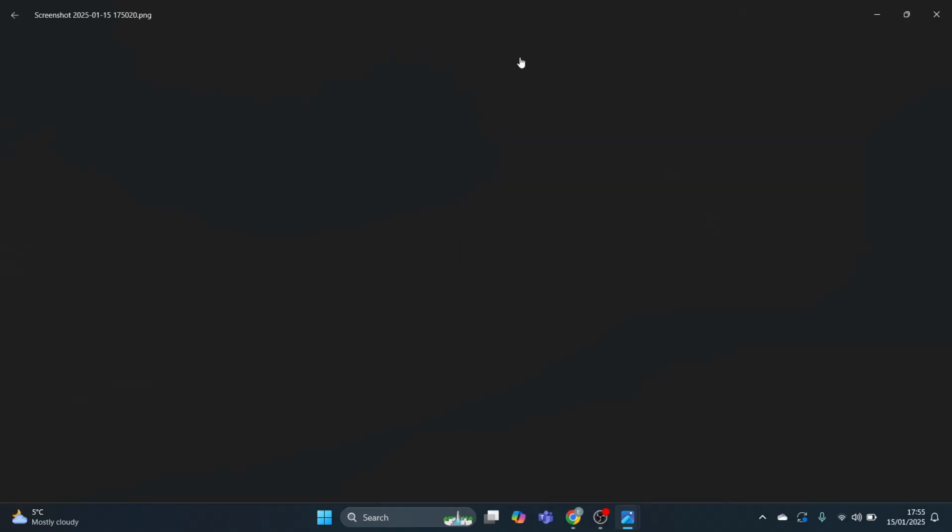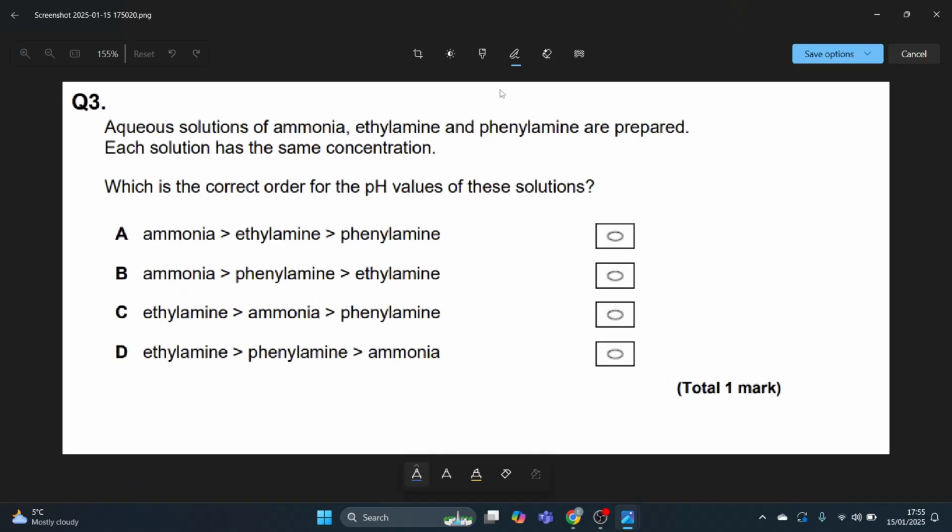And then question 3. Aqueous solutions of ammonia, ethylamine, and phenylamine are prepared. Each solution has the same concentration. Which is the correct order for the pH values of these solutions? Ammonia, ethylamine, phenylamine. Ethylamine would be greater than ammonia. That is for sure.